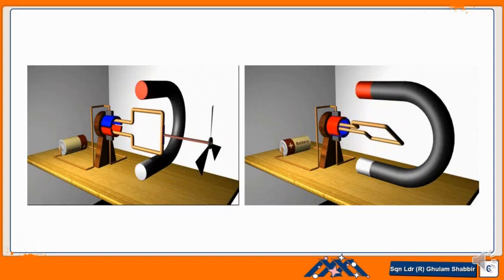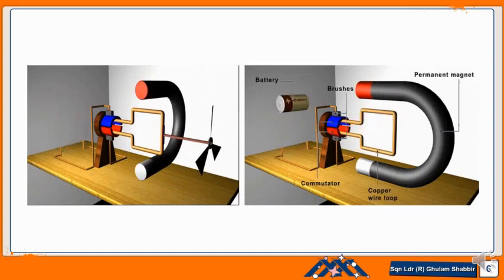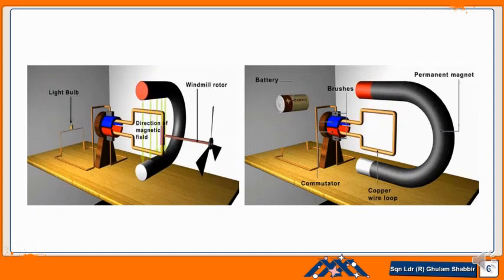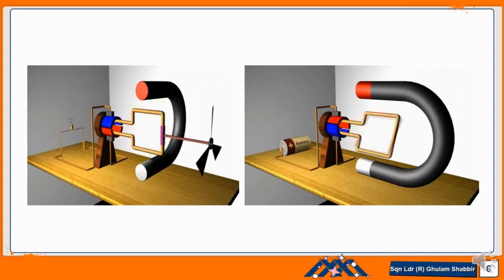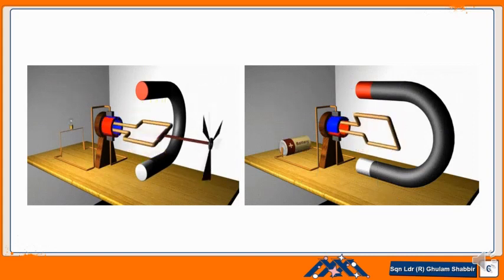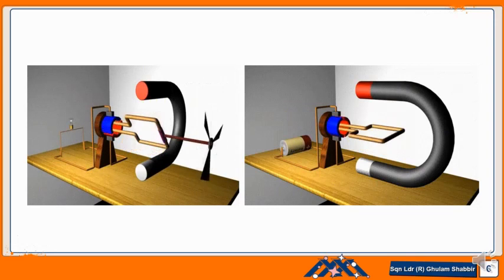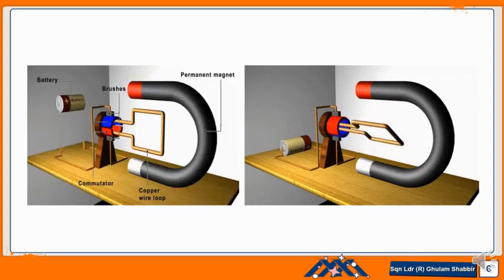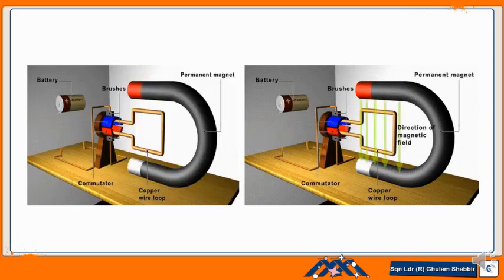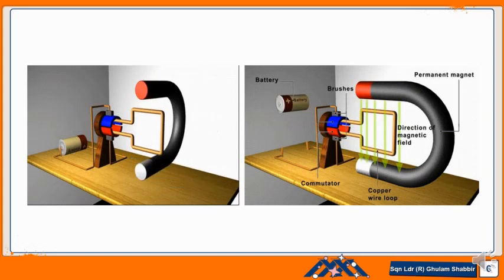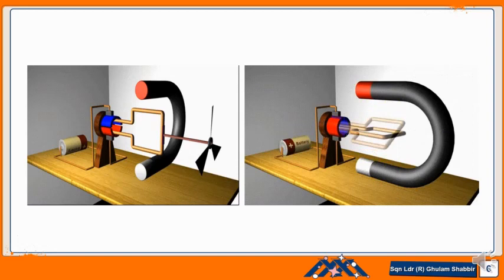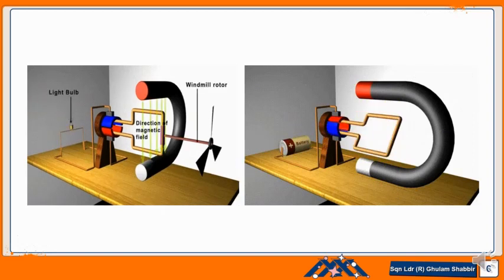In the case of the generator, there are the same parts, but instead of a battery we use a bulb and we move the coil ourselves. When we move the coil, the bulb is lit. It means when we move the coil in the magnetic field, current is produced which passes through the rectangular coil and the bulb, so the bulb is on.